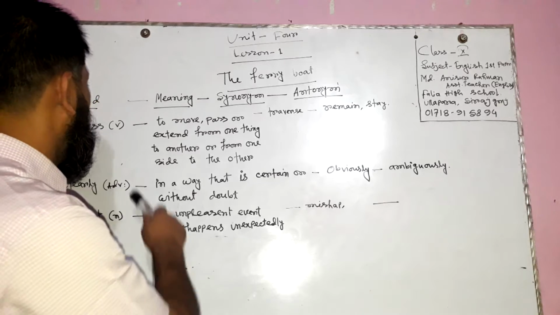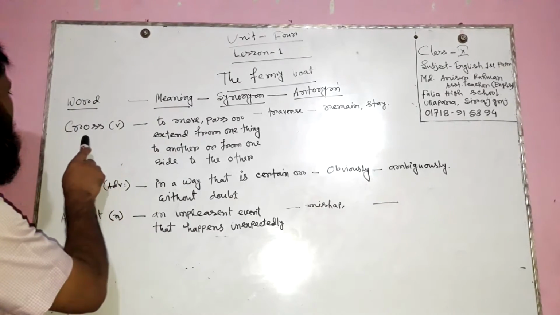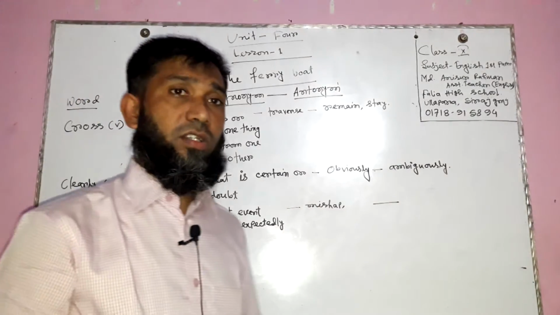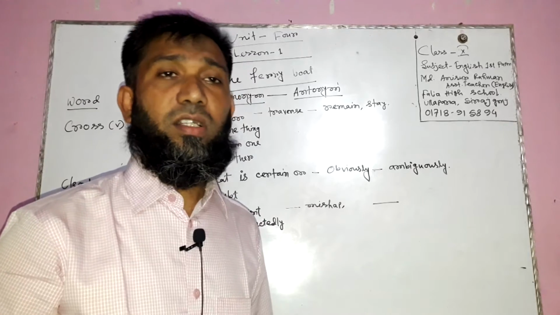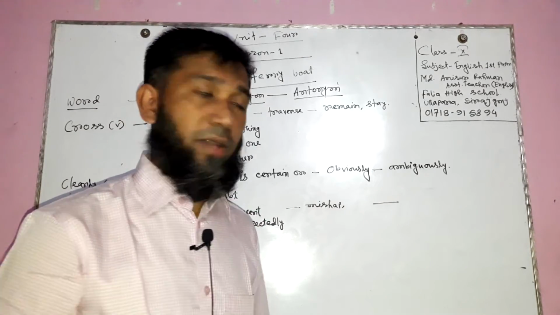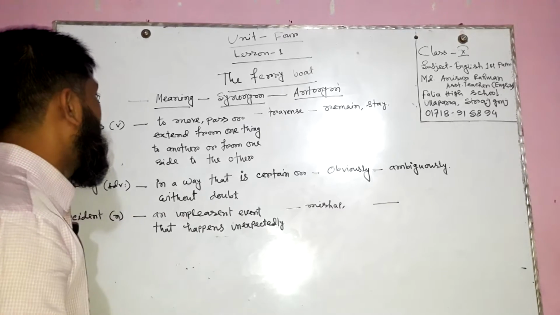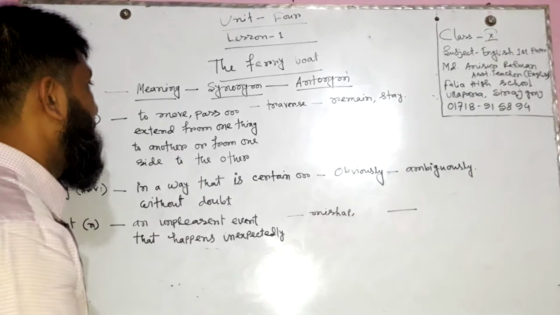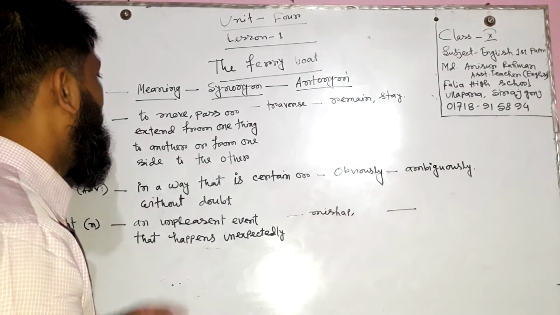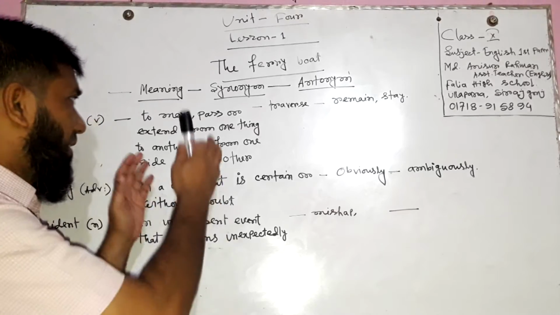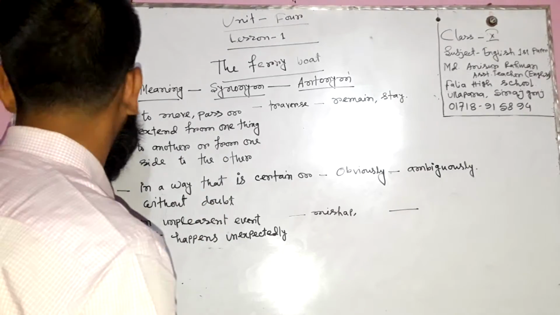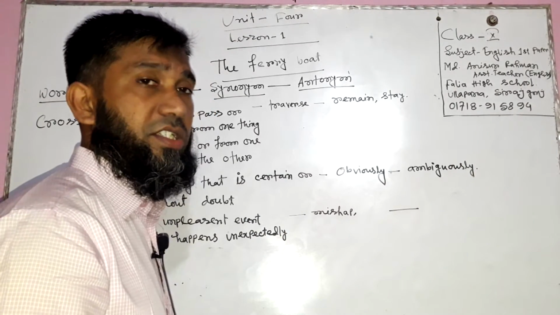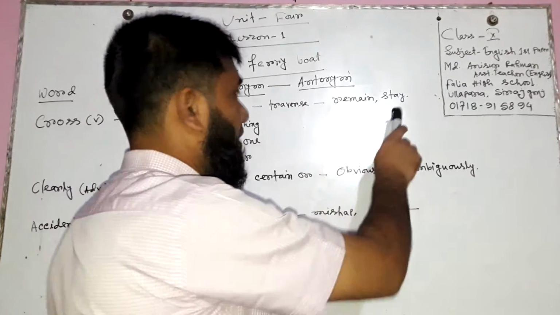Now we will discuss the new words of the ferry boat. There are several new words on the whiteboard, such as cross. Cross is a verb. It mentions any work. The word which mentions any work or action we call a verb. The meaning of this word is to move, pass or extend from one thing to another, or from one side to another side. The synonym is traverse. The antonym is remain or stay.